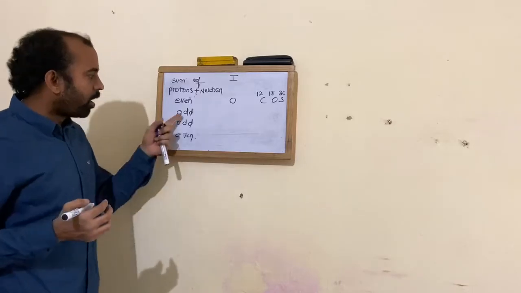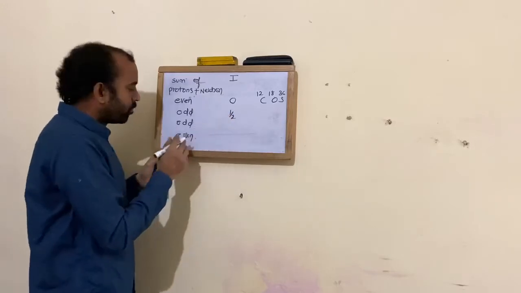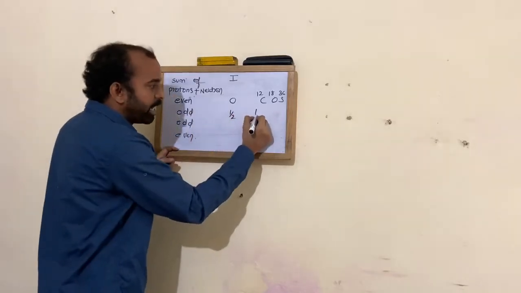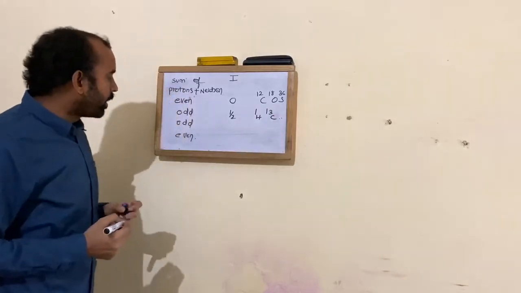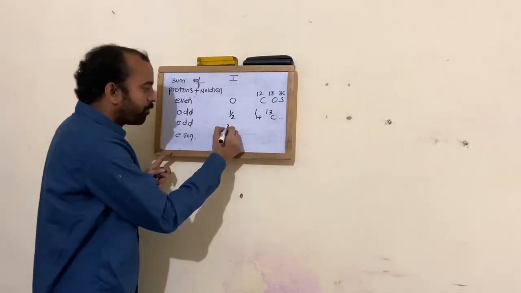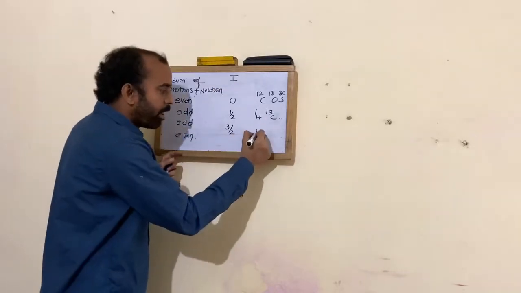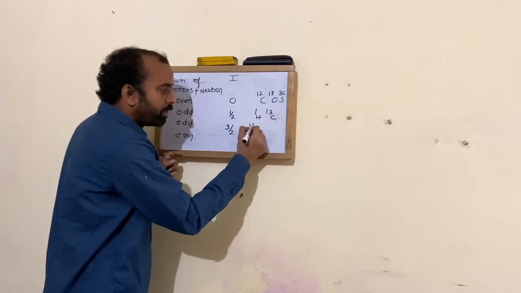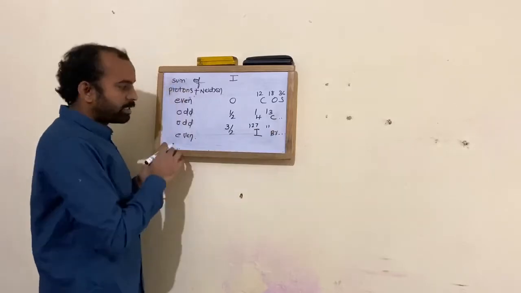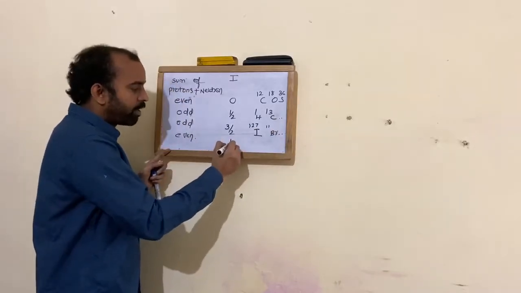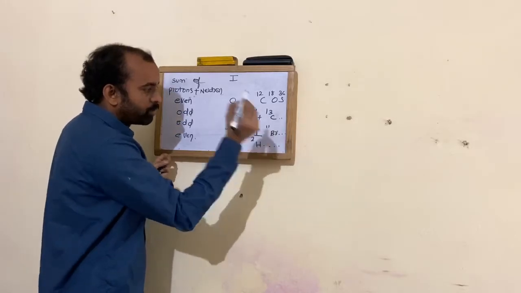Further, if you have an odd value where I is 1/2, here you have nuclei such as 1H, 13C, etc. Further, if the I value is 3/2, here you have iodine-127 and bromine-11 and so on. And suppose you have an even value, that is integral I of 1, you have nuclei such as H2 and so on.